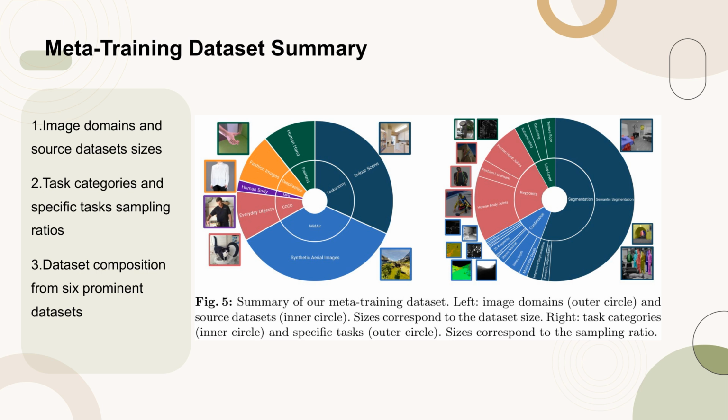On the right side, the inner circle categorizes the tasks, and the outer circle details the specific tasks within these categories. The size of each segment here corresponds to the sampling ratio, illustrating the distribution of tasks within the dataset. This dataset, composed of around 1.2 million images from 6 prominent datasets, covers a wide range of domains and tasks, making it generally applicable to many real-world scenarios.